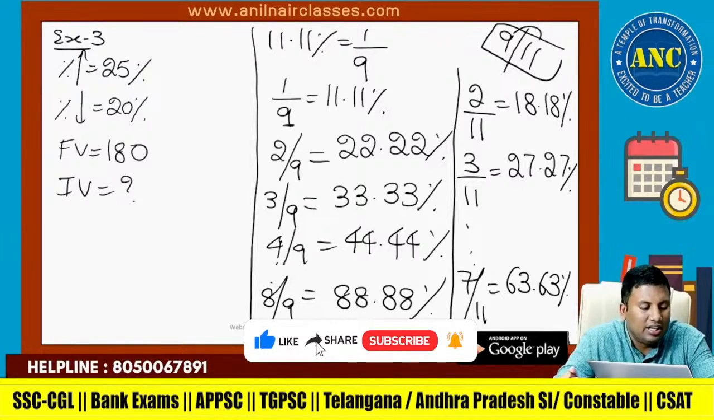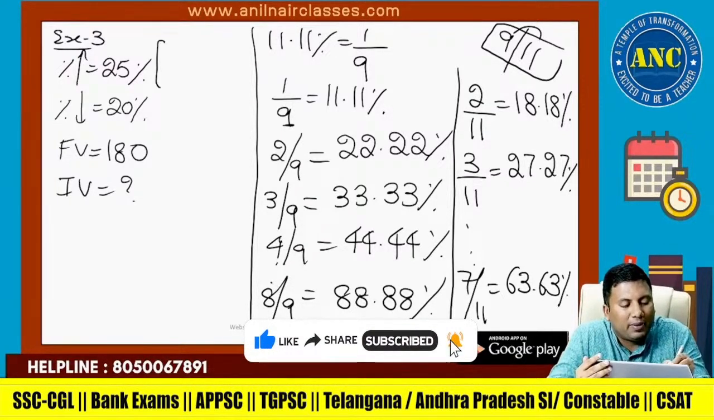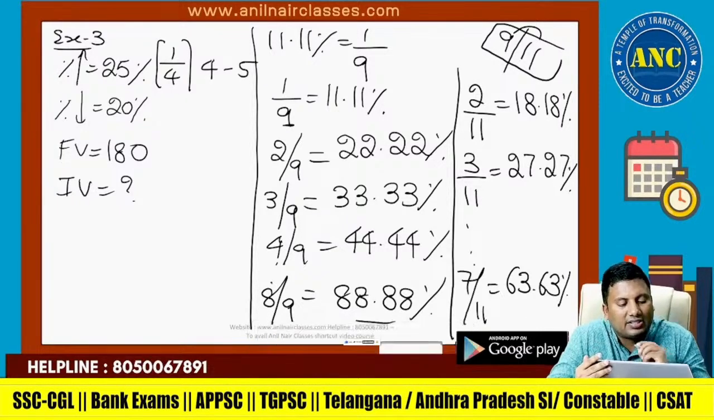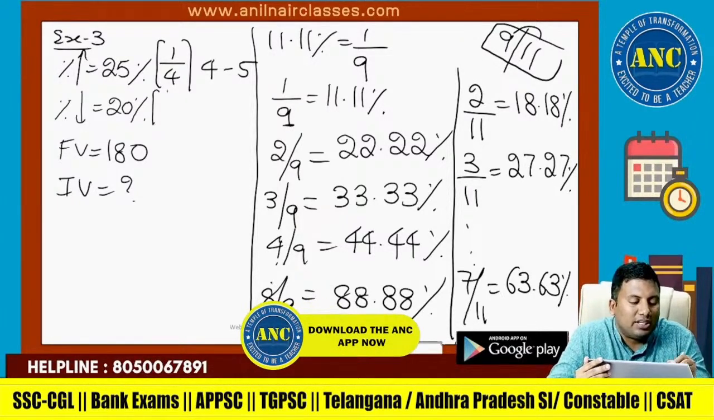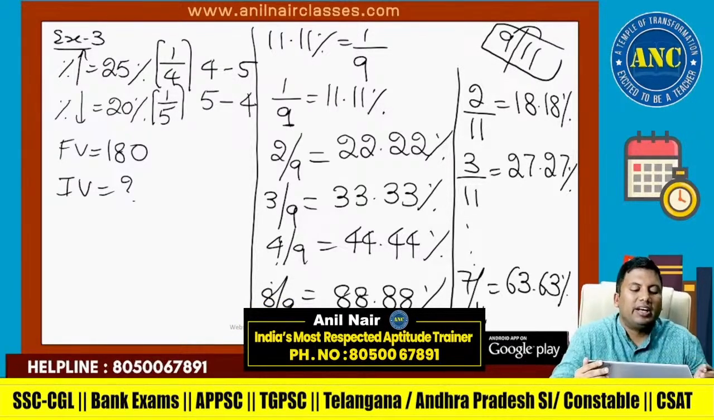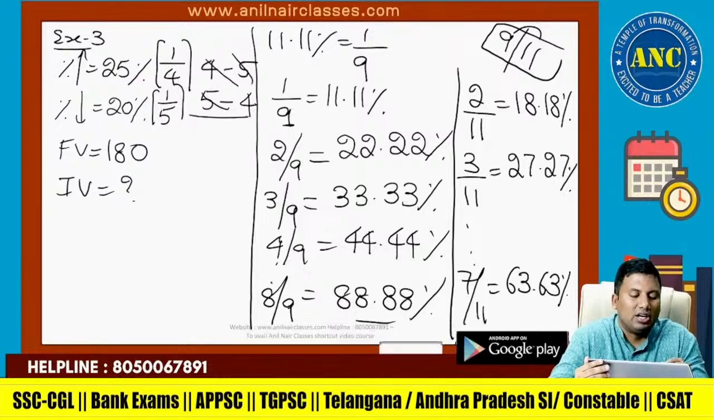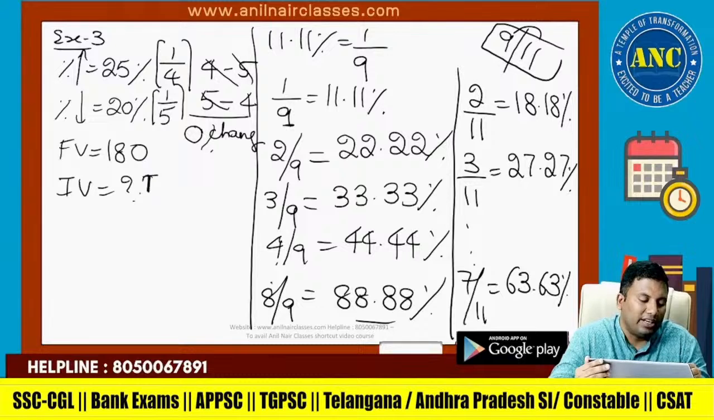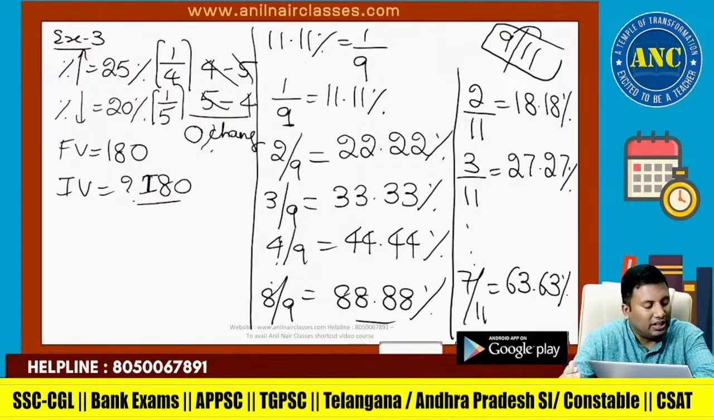25% is 1 by 4. For 4, 1 increase, it is 5. 20% is 1 by 5. For 5, 1 decrease, 4. All cancel. 0 change, 0% change. So the initial value is also 180.